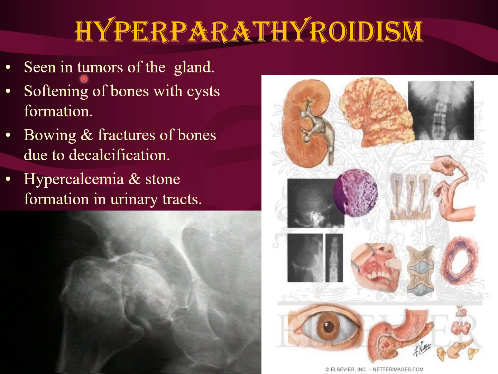Hyperparathyroidism is seen in tumors of the gland: softening of bones with cyst formation, bowing and fractures of the bones due to decalcification, hypercalcemia, and stone formation in the urinary tract.